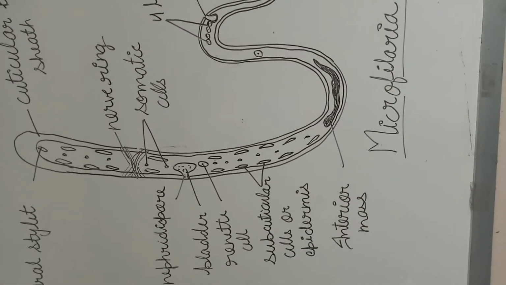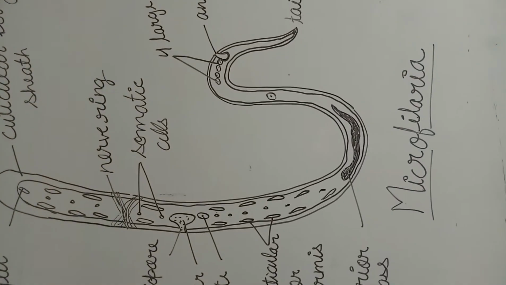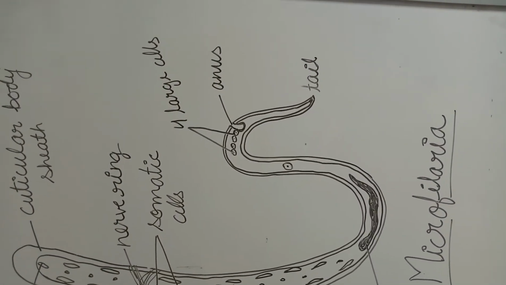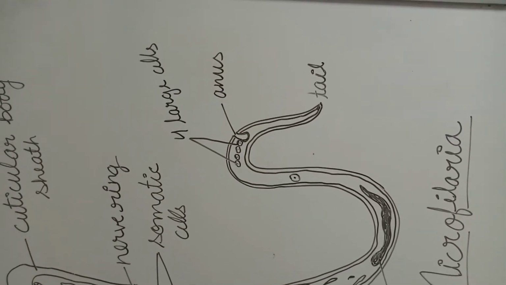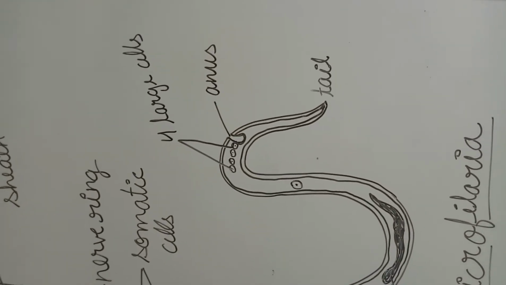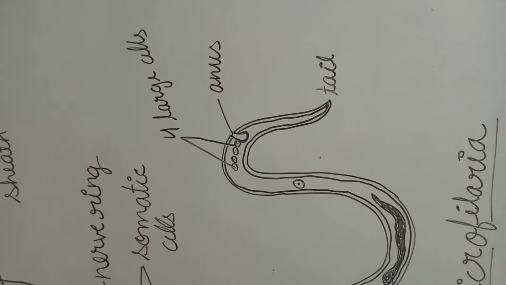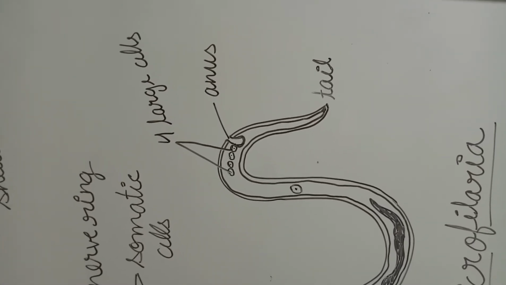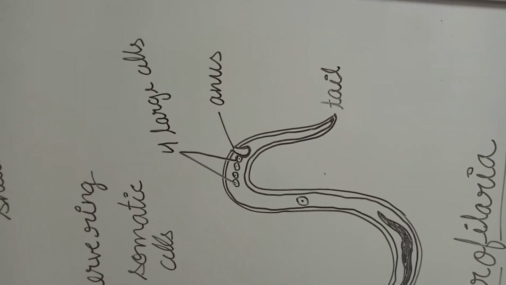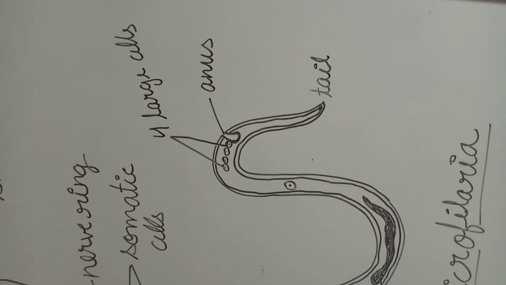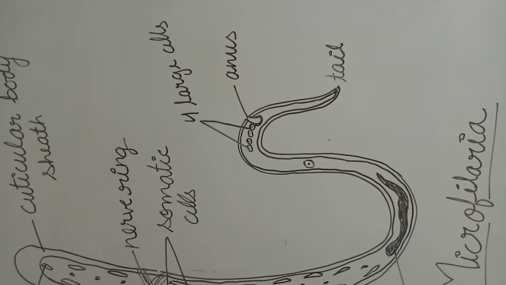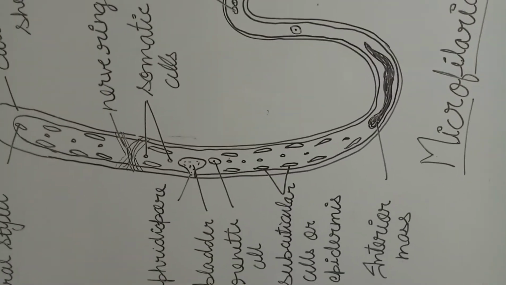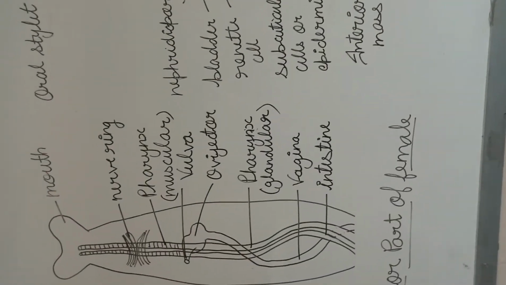There is an inner mass present that is dark in color, and in the tail region 4 large cells are present. Near the 4 large cells, the anus is present for the removal of waste product. Now the tail is pointed. Generally the male has a pointed tail while the female has a blunt tail in this animal.